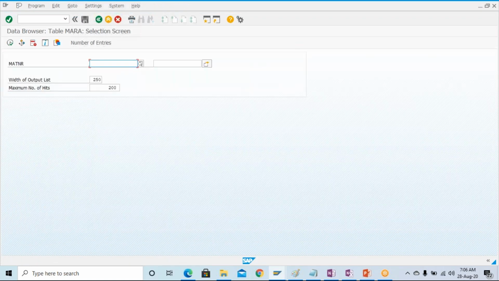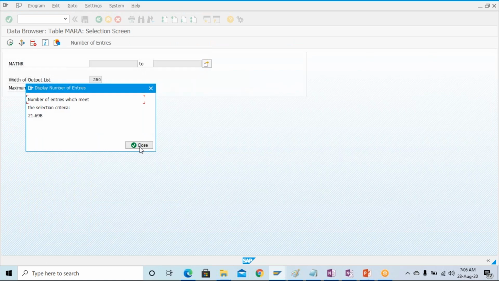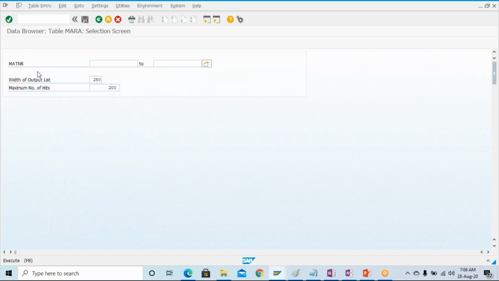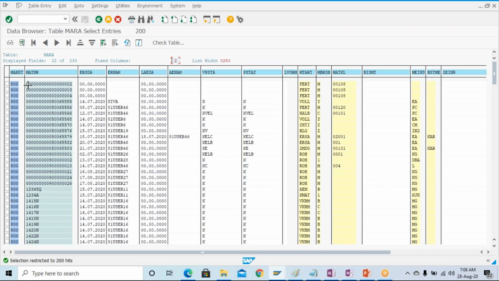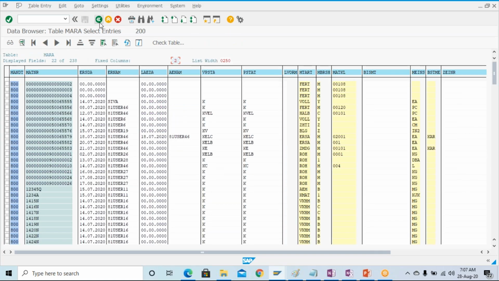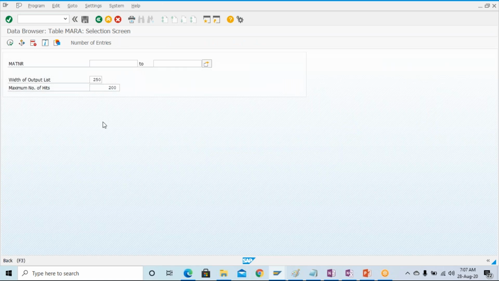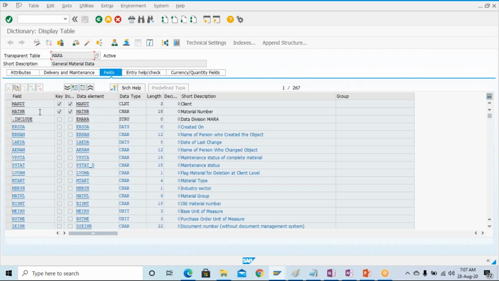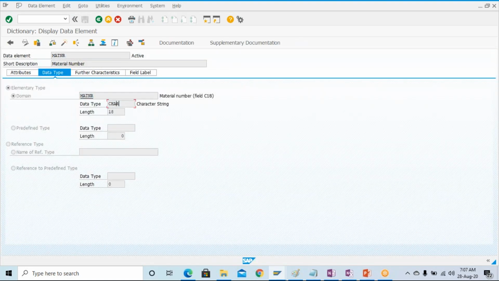Open MARA, click on table contents and number of entries. A lot of entries are there. Good. I want to retrieve a single entry, so I'm giving this single entry in the where condition. This is a character data type material number. You can go back and check the data type here, or go to the data element; inside it you can also see MATNR is nothing but CHAR.